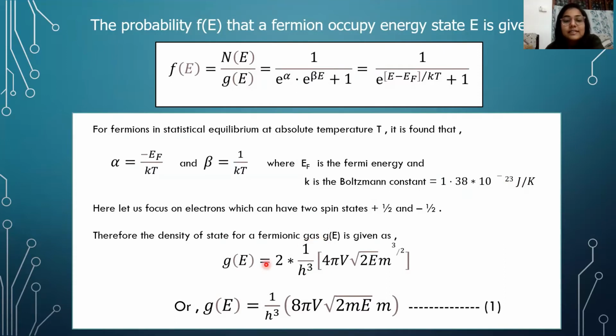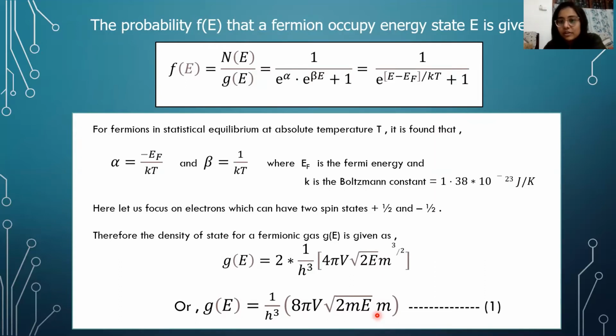Now, let's talk about the density of states. Density of states means the number of energy states that are available per energy range. Since here we are focusing on electrons, which have two spin states, plus half and minus half, the density of states would be twice the density of states of a single particle. That is what is given here. The density of states g(E) will have the form 1 by h cube into 8 pi V root of 2m into m, where V, m and E are respectively the volume, mass and energy of the particle under consideration.